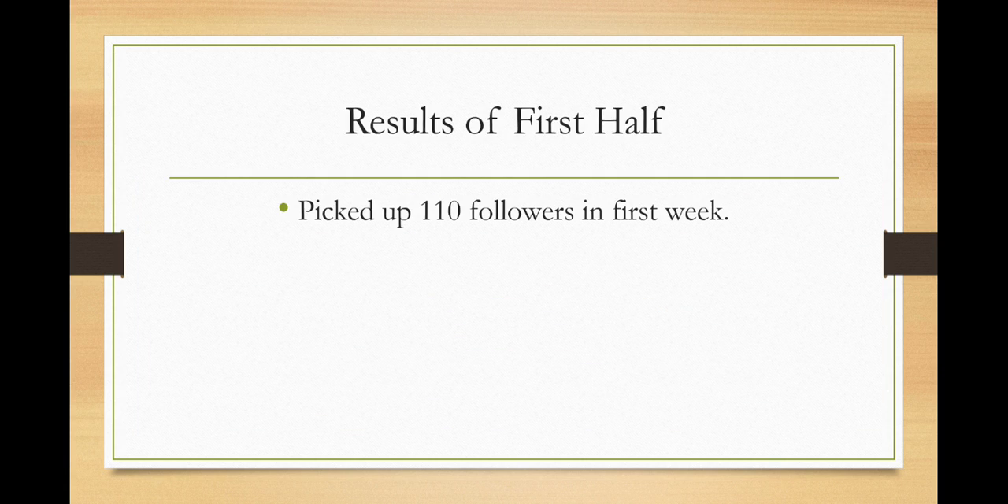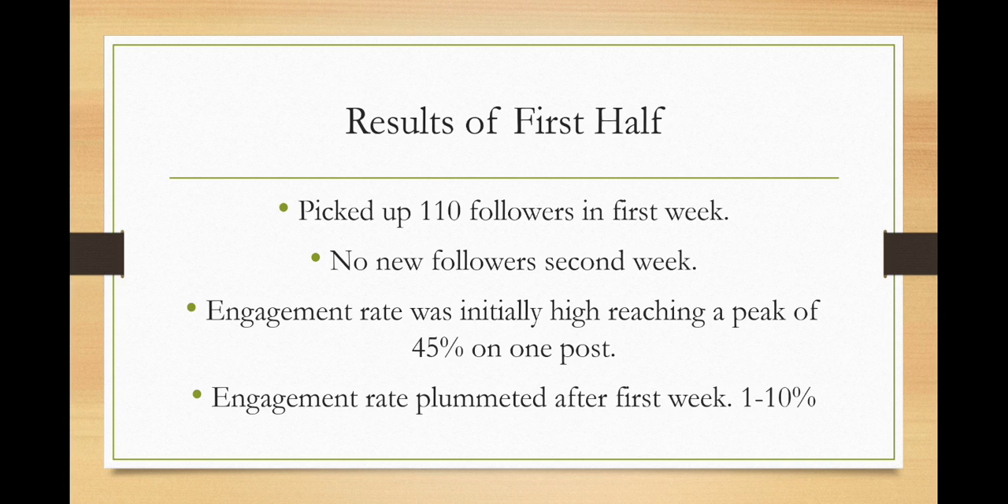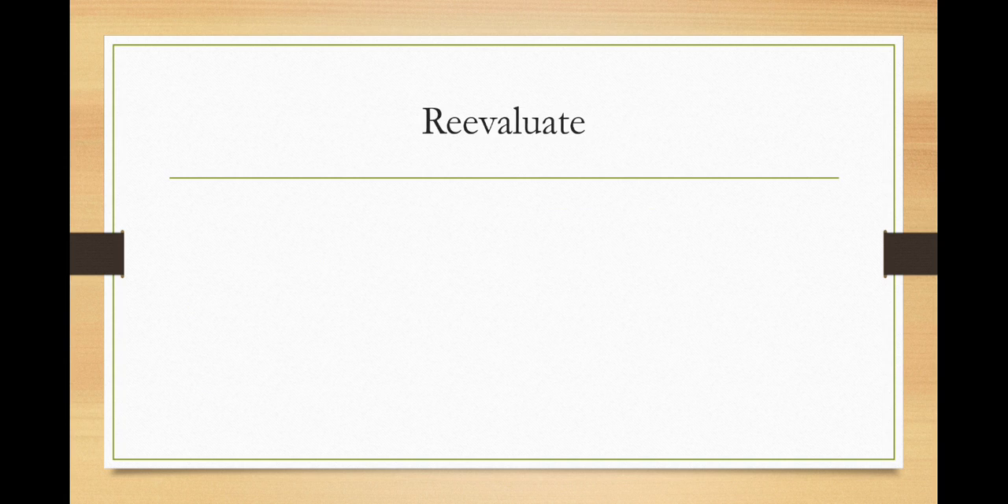The results of the first half of this project was we picked up 110 followers in the first week. But sadly, we did not see any followers for the second week. Engagement rate was initially high, reaching a peak of 45% on one post. But engagement rate plummeted after the first week, hitting an average of 1 to 10%. We knew something was wrong, so we decided to reevaluate our game plan and the audience to see what we could do better to try to pick things up.